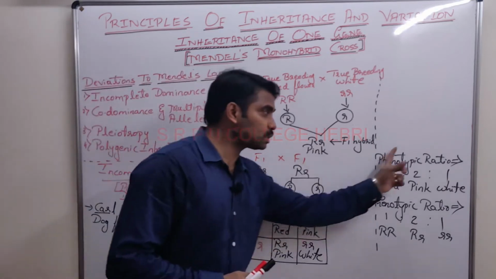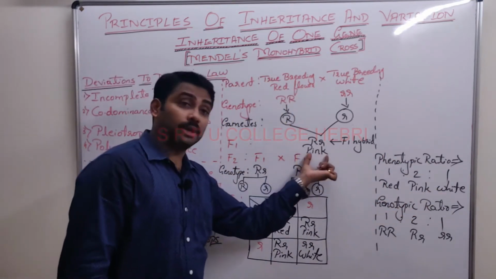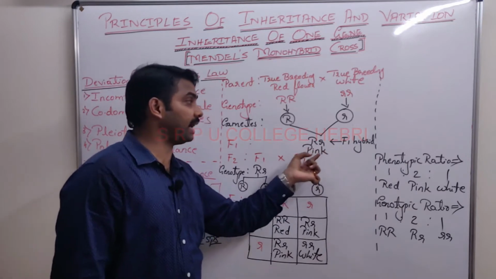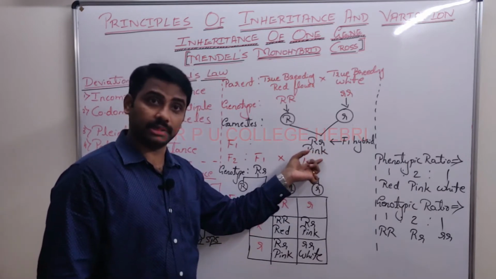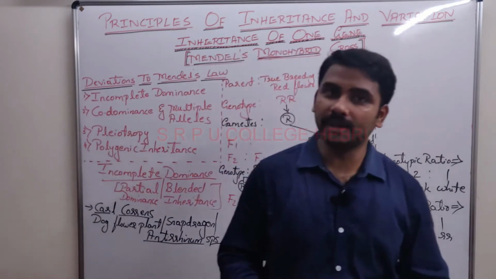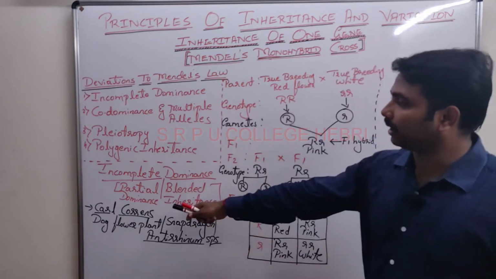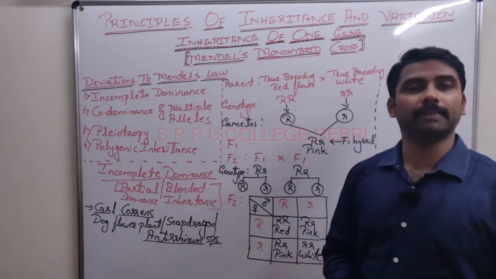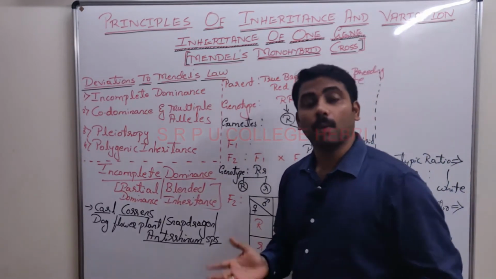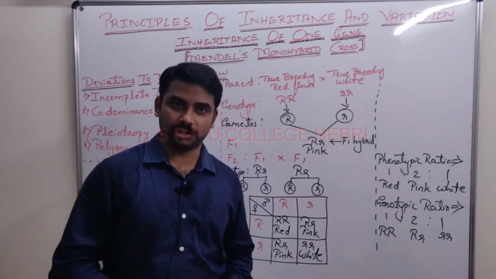In terms of phenotypic ratio as well as the phenotype that you are getting in the F1 generation, it is not obeying the law of dominance. It is an exception or a deviation that Correns called what? Incomplete dominance.